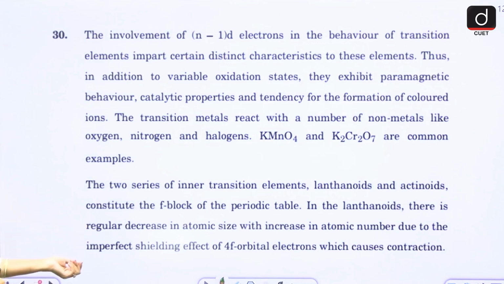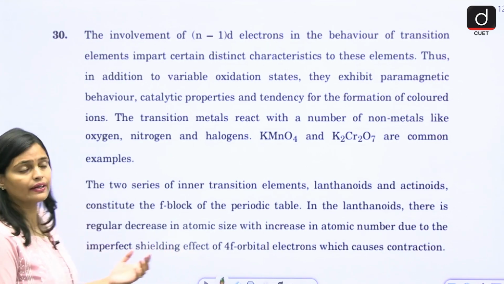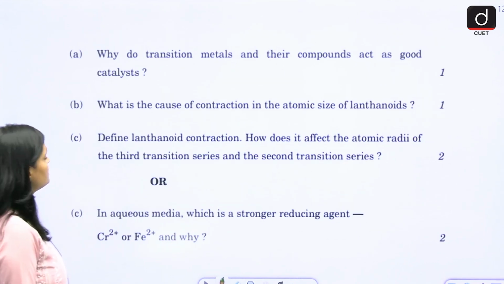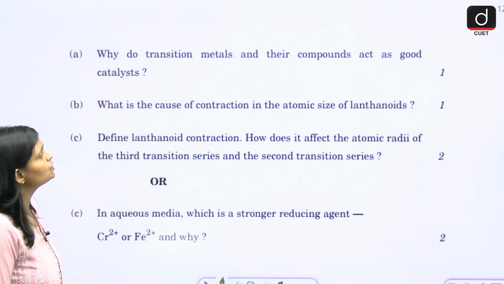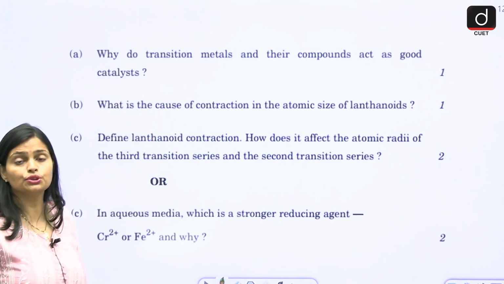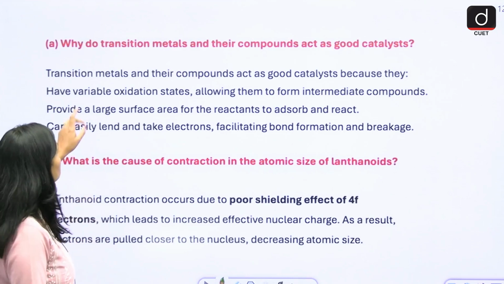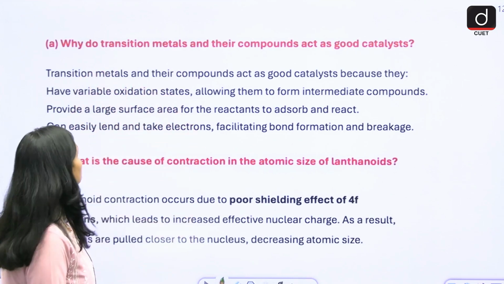Then question number 30. The involvement of (n-1)d electrons in the behavior of transition elements imparts certain distinct characteristics to these elements. This paragraph is again based on coordination compounds. Now let us see the question. Why do transition metals and their compounds act as good catalysts? Transition metals are basically your d block. Let us see each question one by one. Why are they called good catalysts?